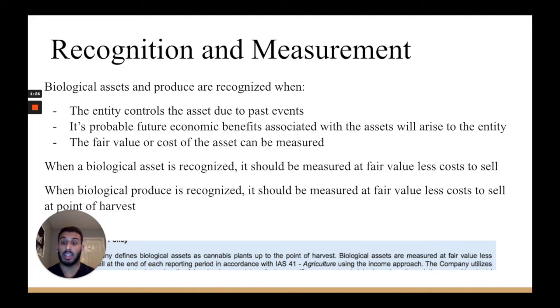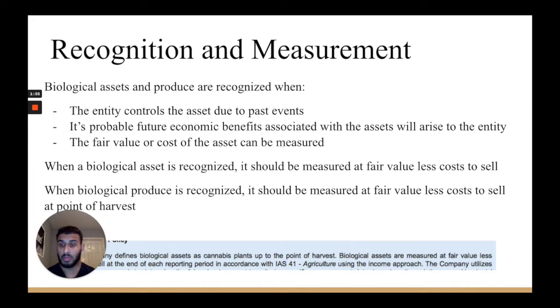And as for recognition, we can go through all 3 of these requirements. Number 1, the entity controls the asset due to past events. It's clear that Aurora Cannabis has control of these cannabis plants. Number 2, its probable future economic benefits associated with the assets will arise to the entity. Well, Aurora Cannabis uses these plants to make their product, and then they use this product to make profit off of, and this goes to show that its probable future economic benefits are associated with this asset.